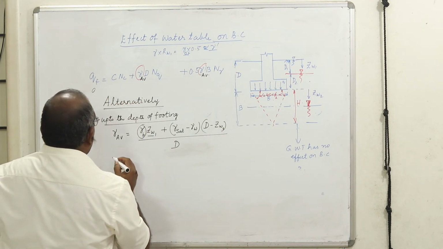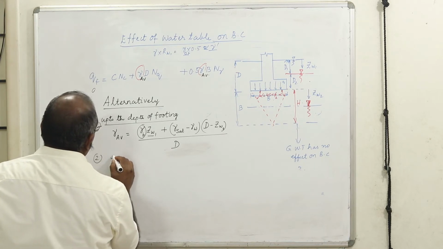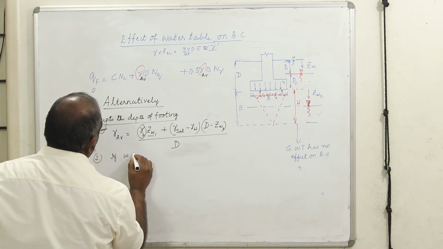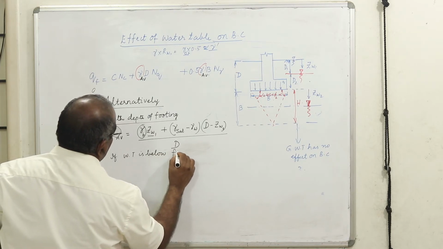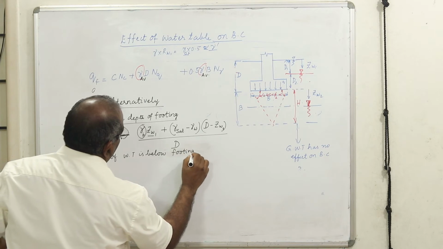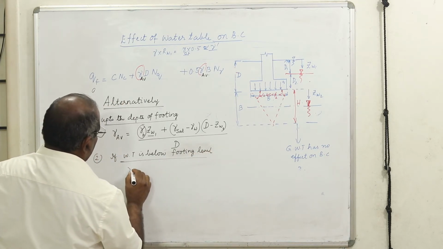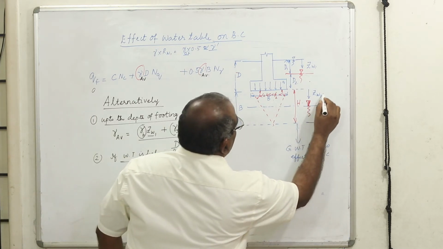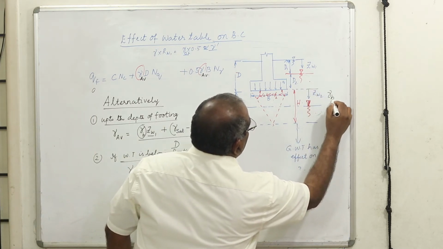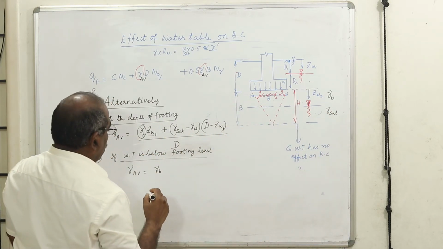Then for the second one, if the water table is below footing level, in the second case, what I am going to do is the same thing. Gamma average is equal to gamma B. So let us say in this zone the unit weight is saturated.